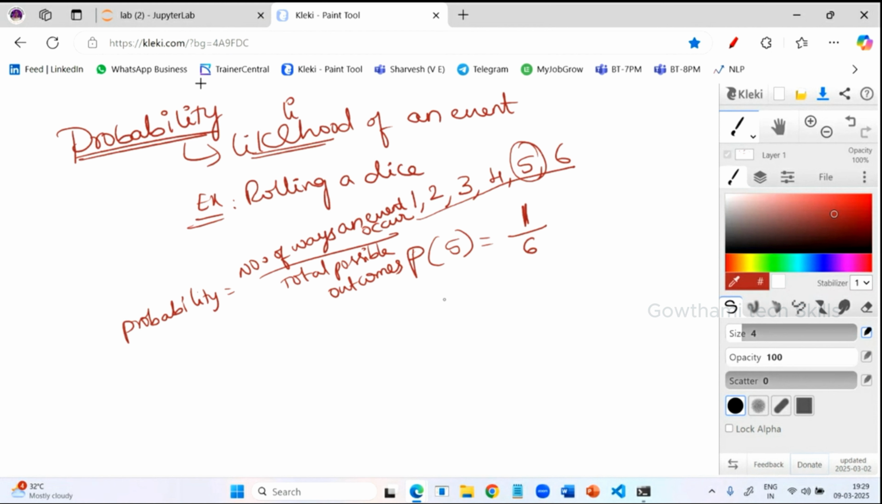Now tell me, what is the probability of getting 3? How many ways to get the 3? Only 1 from 6 events. That is 1 by 6.